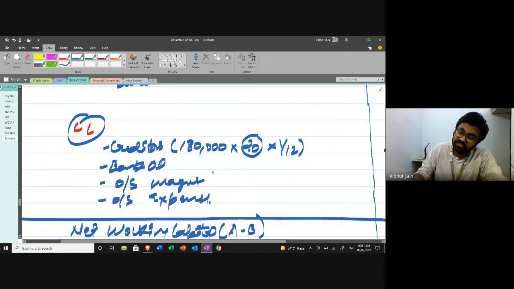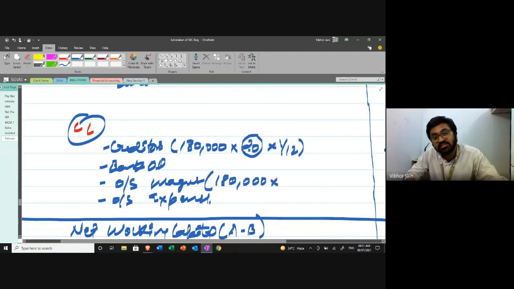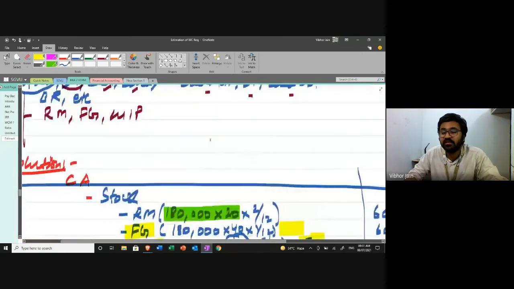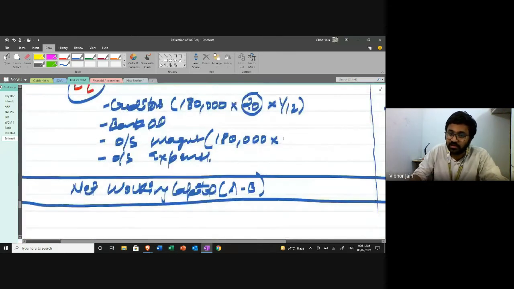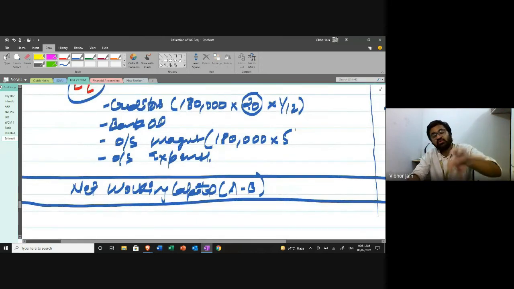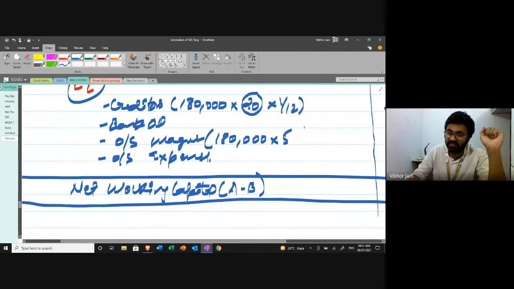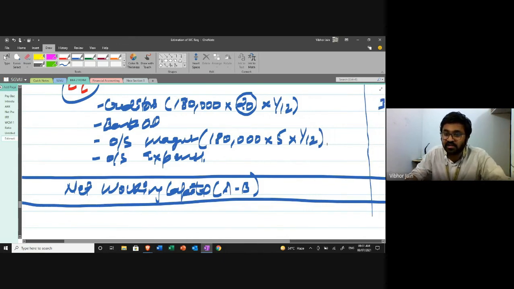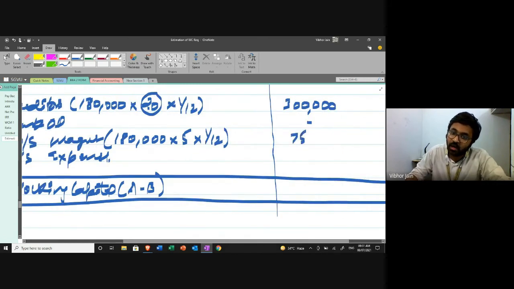For wages, I have 180 units into what is the amount of wages? Amount of wages is 5 rupees. So I'll take 5 rupees into 5. This is the total amount of wages that I am expending on all units. Okay, but my wages remain outstanding for 1 month, right? So 1 upon 12, so 180 into 5 divided by 12. 75,000 would be outstanding wages.